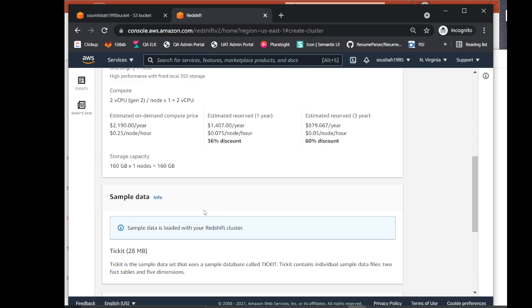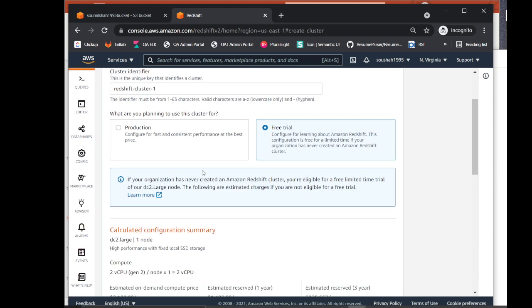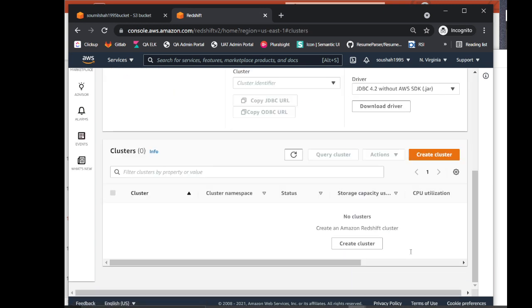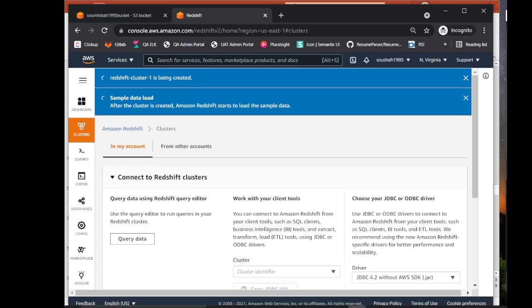And do mind that when I create an instance, it might take several minutes, and I'm not going to edit the video. Please forward the video if you want to skip that part, because I'm pretty sure it would take a couple of minutes to create the entire resources. All right, my Redshift cluster is now being created. So hopefully I should see the cluster now.